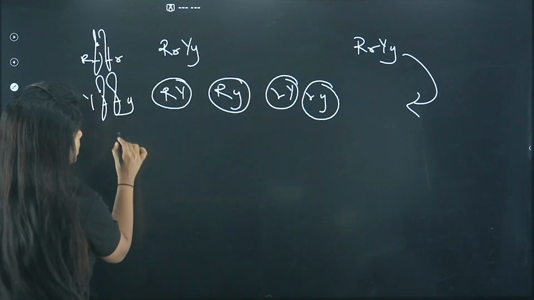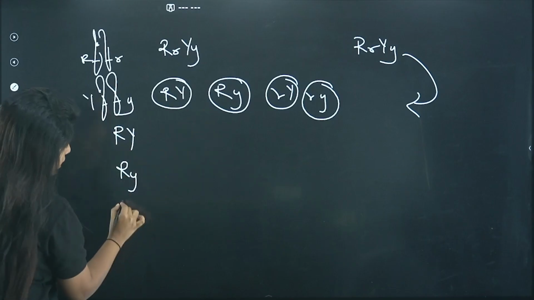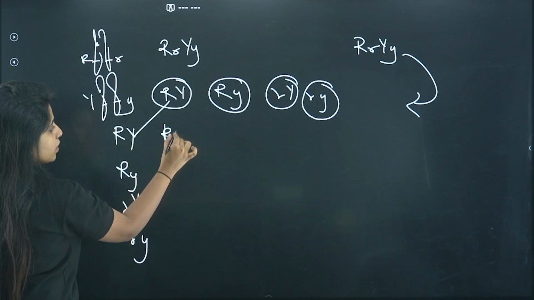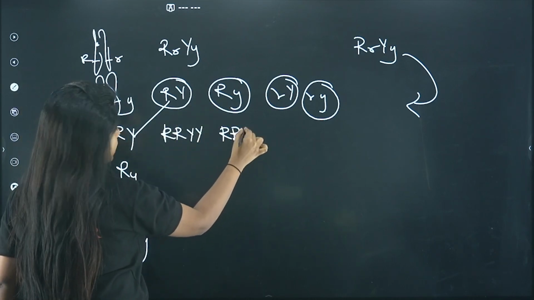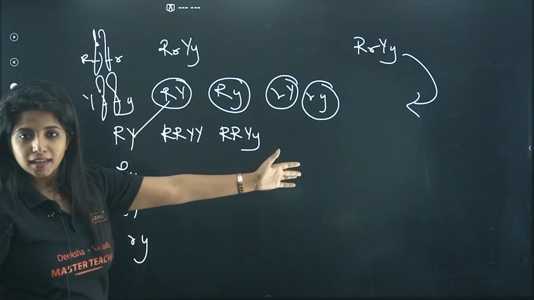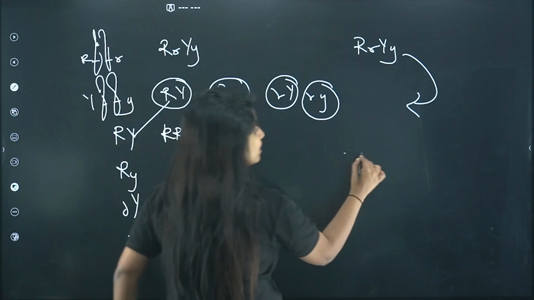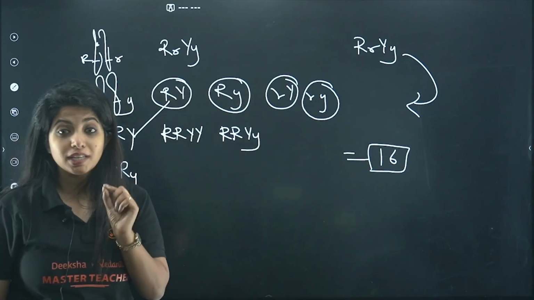And how do you cross it? Basically, you write the gametes like this. All of the gametes you write in both directions, and then you cross this and this. So capital R, capital R, capital Y, capital Y, this and this, capital R, capital R, capital Y, small y. Such like you have to cross. So at the end, my dear children, 4 into 4, you will get 16 progenies. How many? You are going to get 16 progenies.